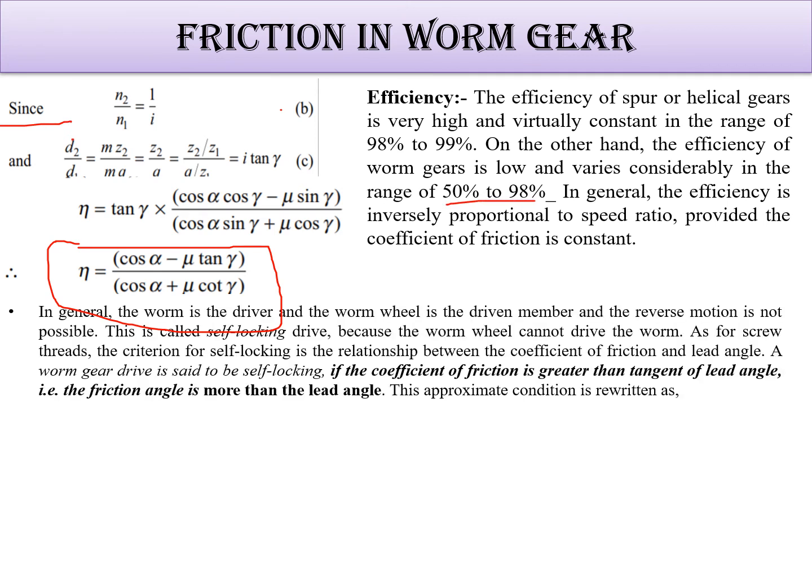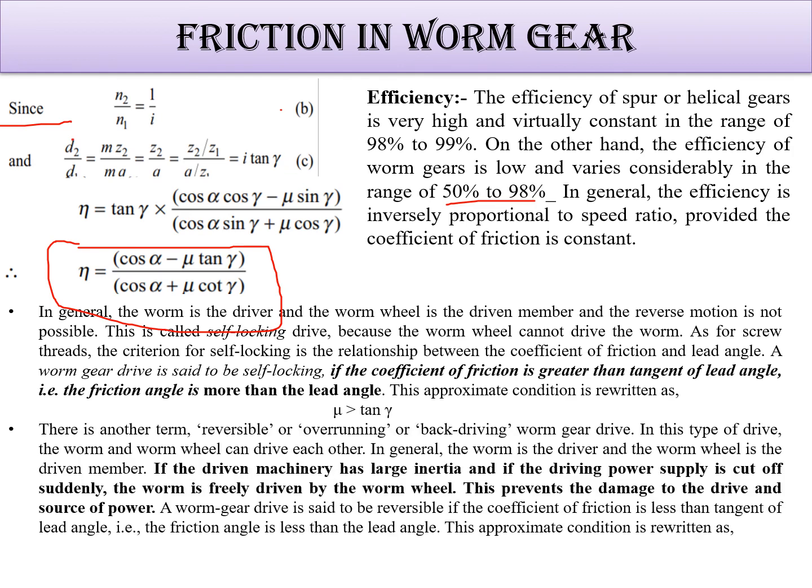In general the worm is the driver and the worm wheel is the driven member, and reverse motion is not possible. This is called a self-locking device. If the coefficient of friction is greater than the tangent of the lead angle, that is, the friction angle is more than the lead angle, then the self-locking condition is there.